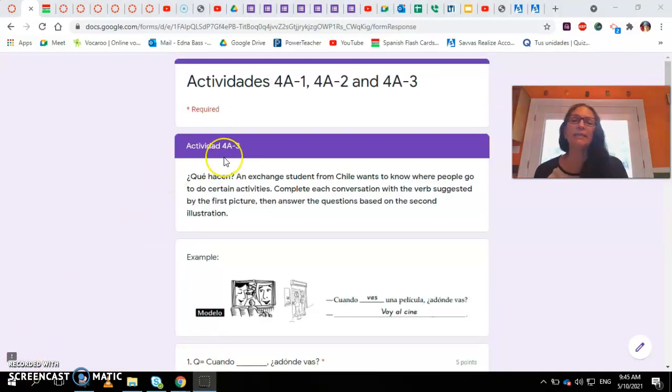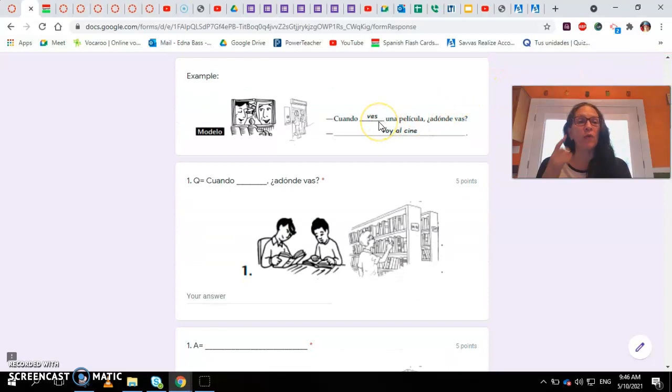And your last activity, actividad 4A3, it says, ¿qué hacen? Once again, what do they do? ¿Qué hacen? An exchange student from Chile wants to know where people go to do certain activities. Complete each conversation with the verb suggested by the first picture, and then answer the questions based on the second illustration. That is the second illustration. And I put an example here. It says, Cuando ves una película, ¿a dónde vas? And then the person is gonna answer, voy al cine. So when you watch a movie, where do you go? Well, I go to the movie theater.